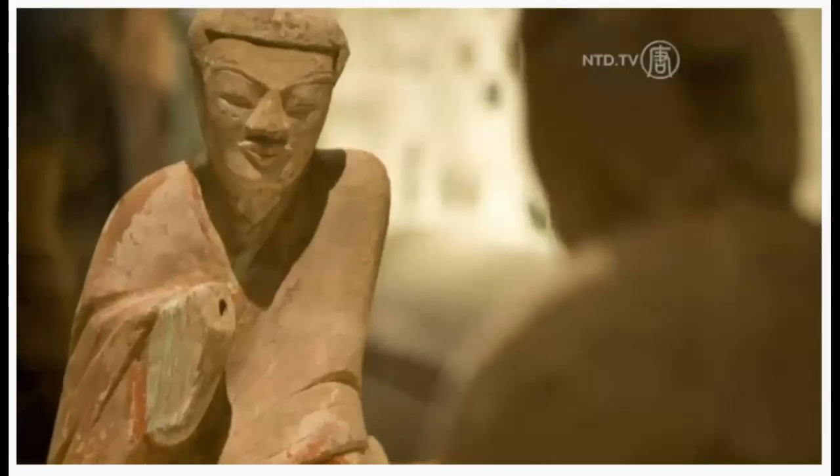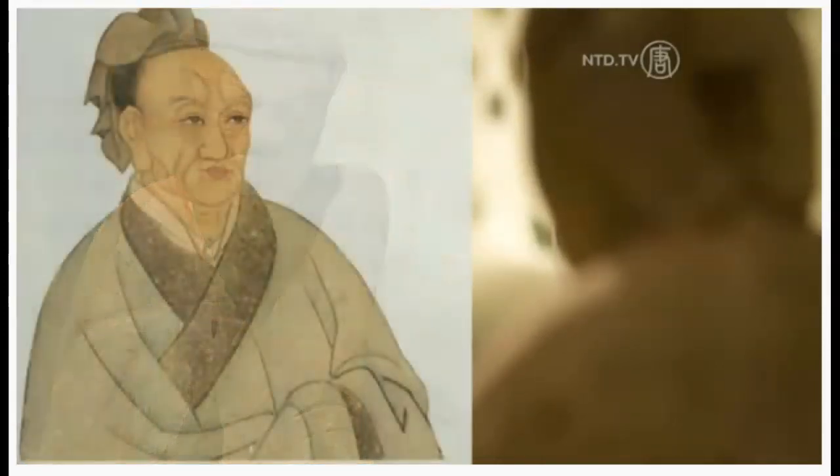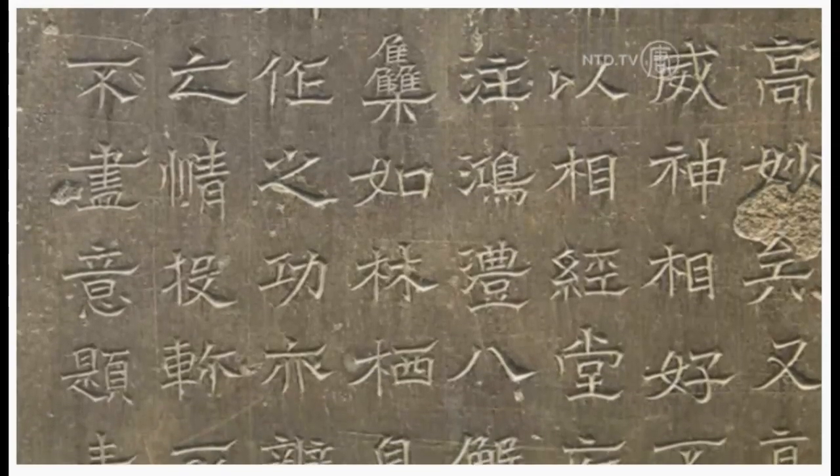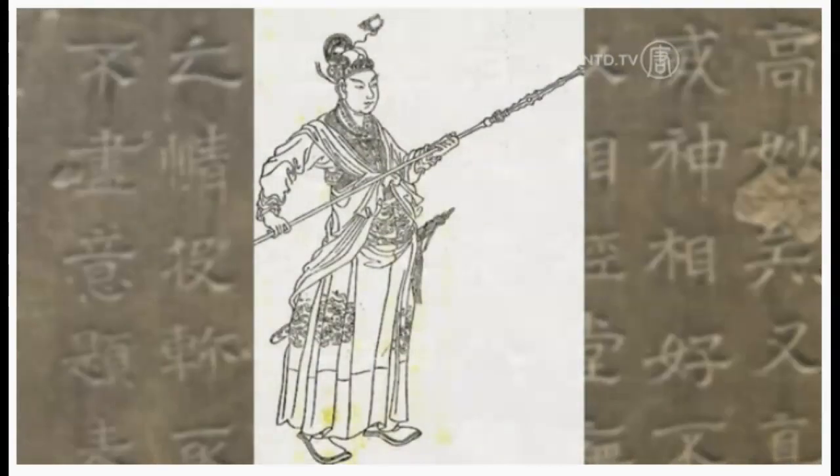The Han Dynasty gave rise to some of China's most well-known historical figures, such as Sima Qian, who wrote the Record of the Grand Historian, the definitive record of China's early history, and also Han Xin, the general who helped Liu Bang establish the Han Dynasty. The Han Dynasty was briefly interrupted in the year 9 AD, when the nephew of the empress, Wang Mang, seized the throne. 14 years later, Liu Xiu, a descendant of Liu Bang, eventually toppled him, and the Han Dynasty, with 12 more emperors, continued for another 200 years.